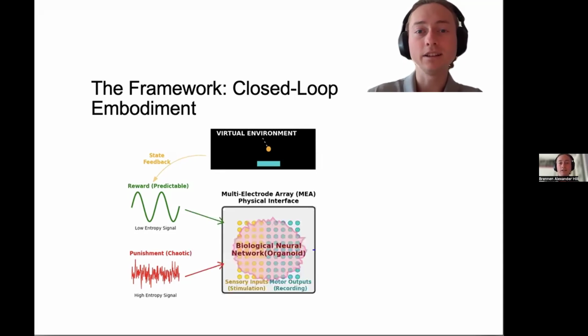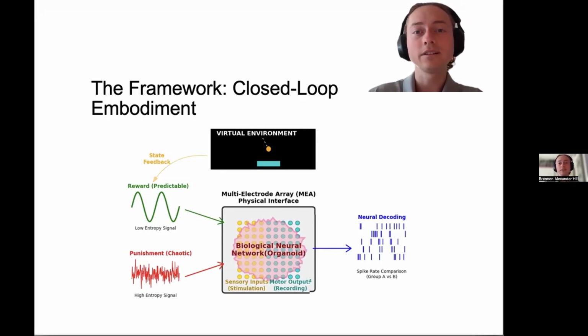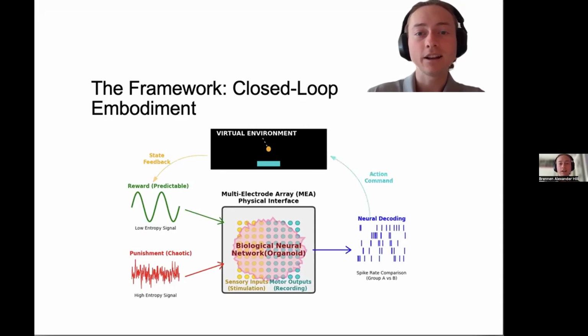The signal is passed to the multi-electrode array, or MEA, the physical interface. We designate specific electrode groups for stimulation. Sensory inputs deliver that low entropy reward, or high entropy punishment, directly to the tissue. The core processor is the biological neural network. The organoid reacts to the stimulation, and we record its motor output from separate electrode groups to form real-time neural decoding by comparing spike rates between distinct regions. This decoding translates biological activity into a discrete action command, like move left or move right, which updates the virtual environment, closing the loop. The cycle allows the organoid to interact with the simulation in real time.